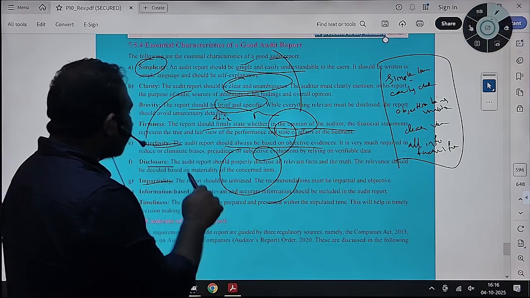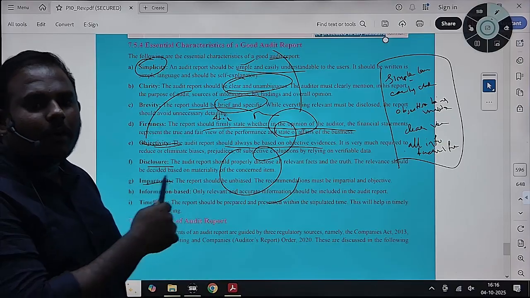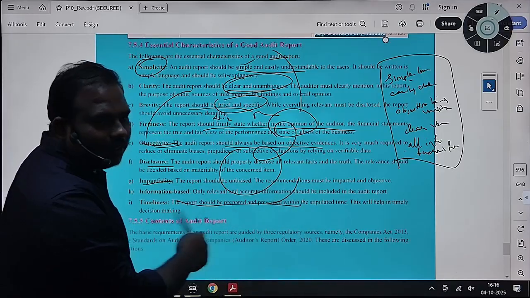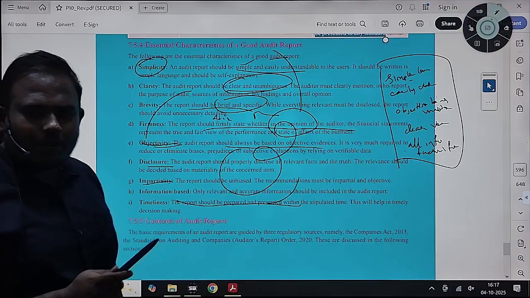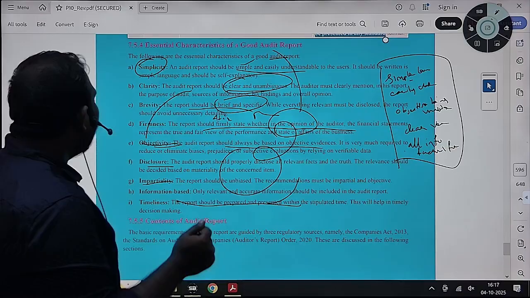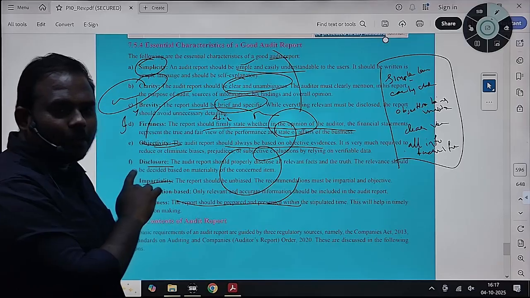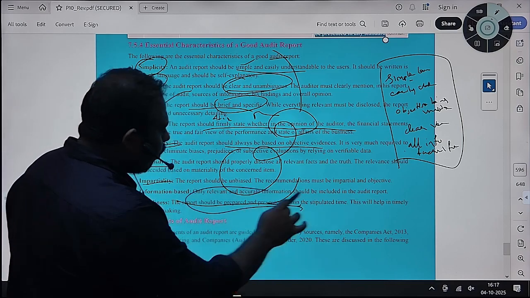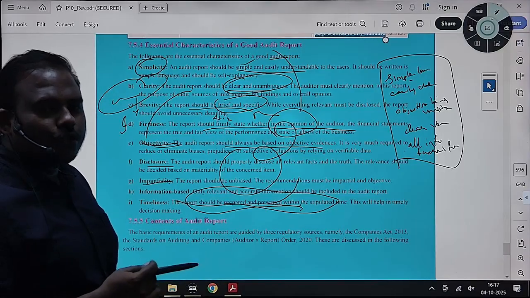Impartiality, the same. Disclosure. You should disclose all the facts and figures that you have obtained so that it gives better understanding of your report. Timeliness, ultimately within stipulated time. Whenever you are issuing a report, if you issue it on time, the timely information will be useful for the users. Whenever you are determining any control or system, it should give timely information so that the decisions will be helpful in future. So whenever you are issuing a report, it should be issued in a stipulated time so that the users get full use of it.